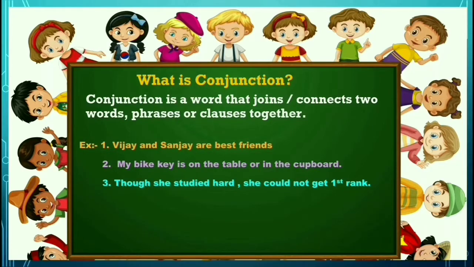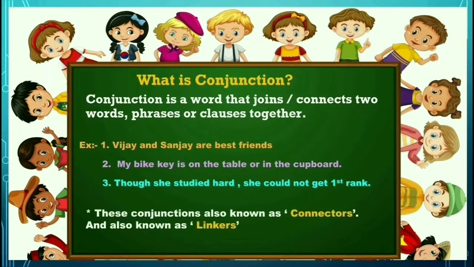But don't think a conjunction always comes between the words. Sometimes the conjunction comes at the beginning of the sentence. So the conjunction need not come between the words or sentences; sometimes it comes at the beginning of the sentence also.